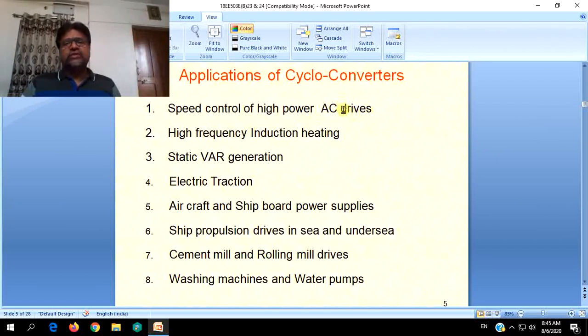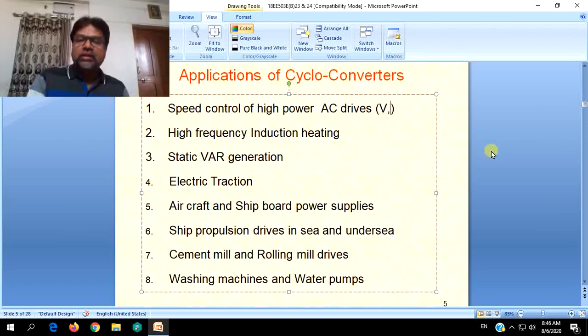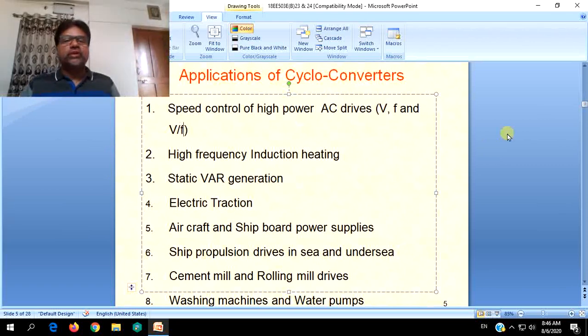AC drives mainly consist of induction motors, where speed control is achieved by changing the voltage and changing the frequency, and the particular feature of speed control of induction motor is the ratio of voltage to frequency, which is also called V by F control.